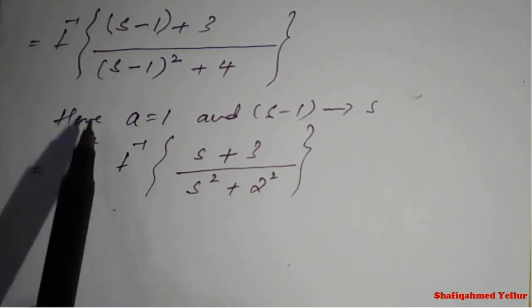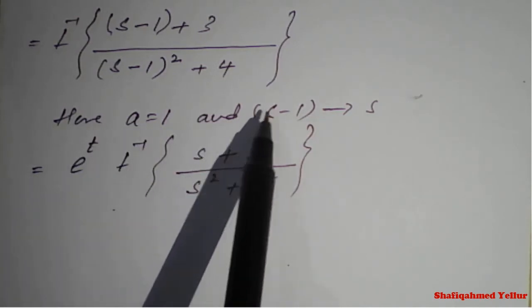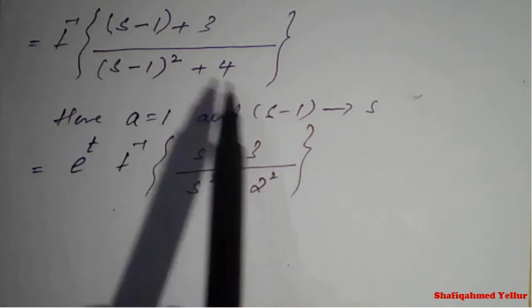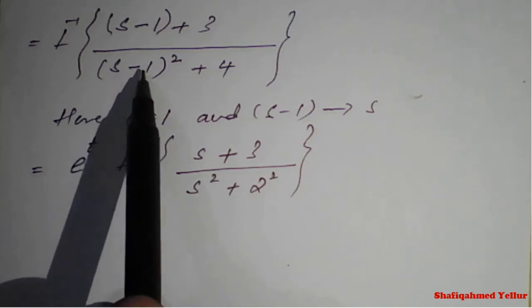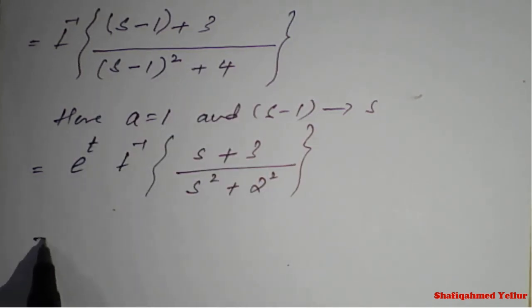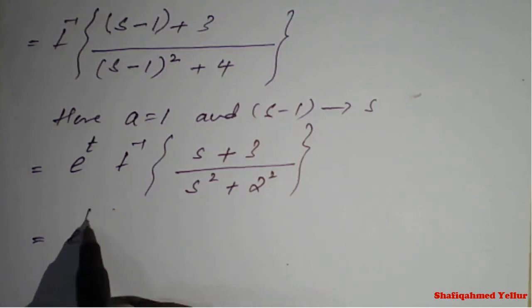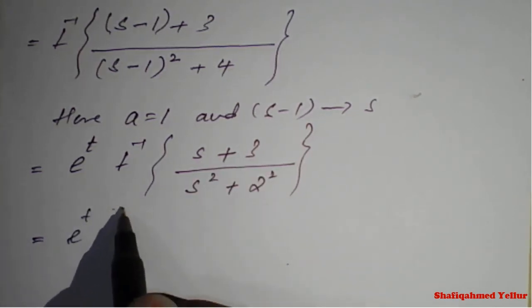So e raised to t, because the a value is 1. These brackets are the same, s minus 1 changes to s, so it becomes (s plus 3) divided by (s square plus 2 square). Now I will separate it: two terms divided by one term.